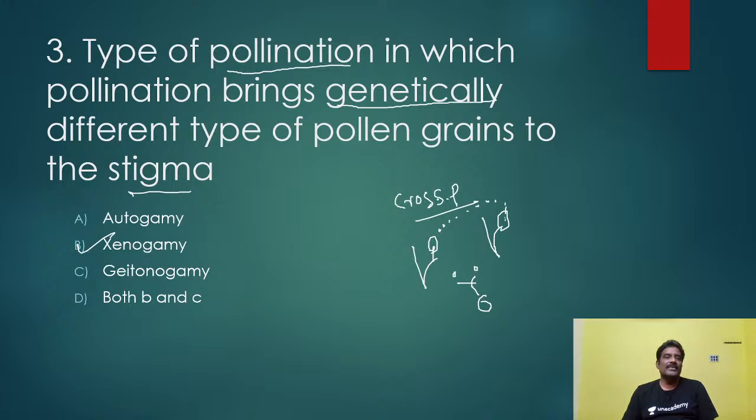So it is very important for what? New characters existing in the plant. So geitonogamy is the transfer of pollen grains to the flower of the same plant. Geitonogamy. So here xenogamy is the correct answer.